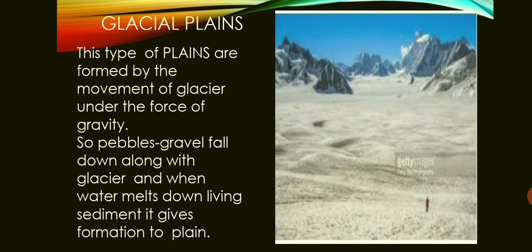Glacier plains. Now glacier plains are formed when the glaciers start moving, and because of the gravitational force it falls down. When it falls down, it breaks the sides of the mountainous region or the valley. Along with the pebbles and gravels, it falls into the valley region, and when the ice melts in this valley, it leaves the pebbles, gravels, sediments along with it, and then gives formation to glacial plains.